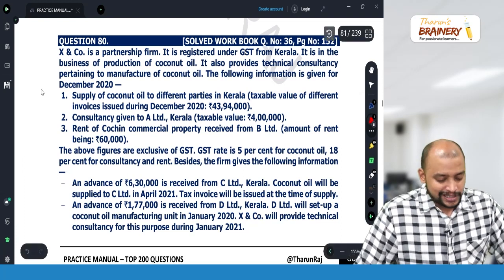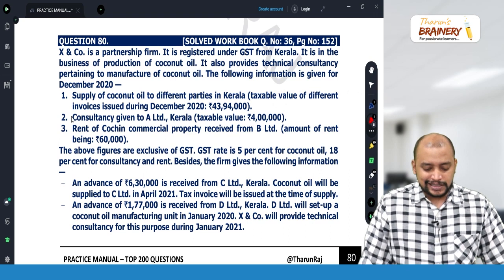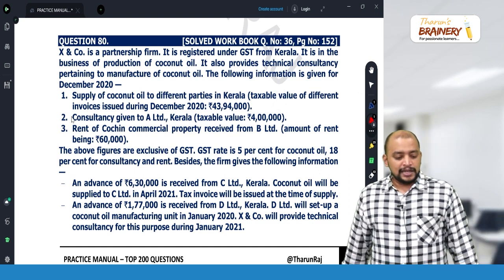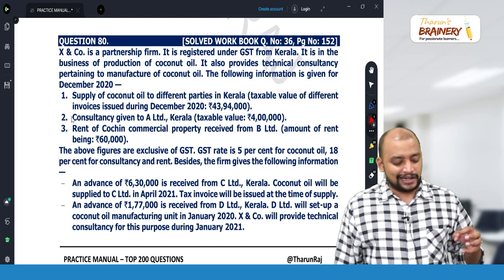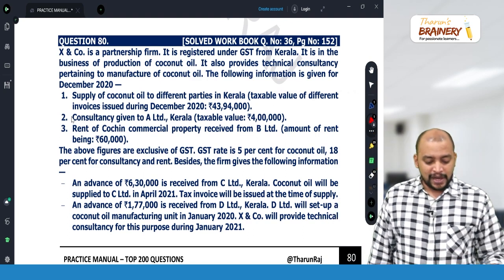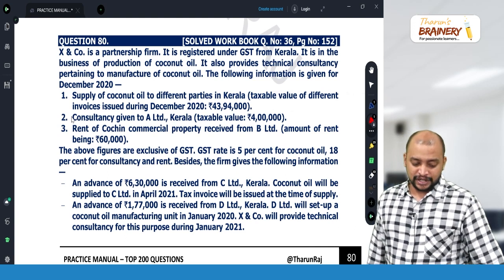So look into this question number 80. XN company is a partnership firm. It is registered under GST from Kerala. It is in the business of production of coconut oil. It also provides technical consultancy pertaining to manufacture of coconut oil. The following information is given for December 2020.